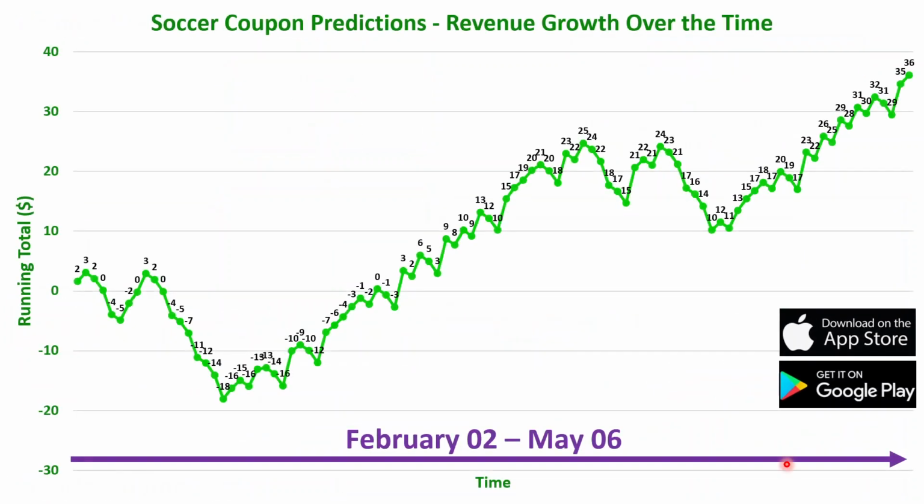So by following this approach, here again we've had this trend in the last roughly 3 months. We started exercising this method on February 2nd, and this graph here is showing the status that we had by May 6th so far. So roughly February, March, and April, just about 3 months. And when we were picking more singles predictions here, some of them were failing, obviously, and some coupons didn't hold. And we had quite a number of consecutive fails here.